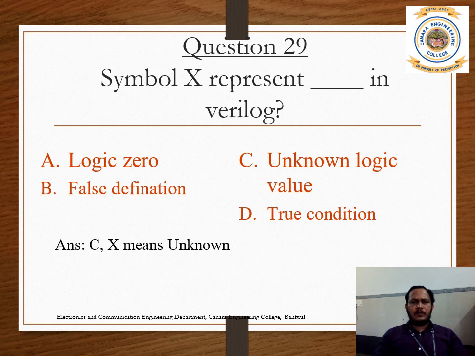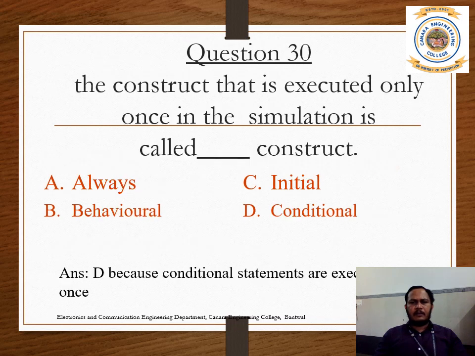Question number 29. Symbol X represents what in Verilog? Logic 0, unknown logic value, false definition, or true condition. So X means unknown. Just remember, Z means high impedance. Answer is C. Question number 30.